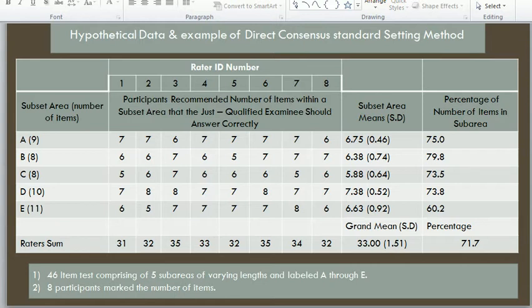It is not an individual item, but a sub-area. The participants' rater ID numbers are given in this table, 1 to 8, and they recommend the number of items within a sub-area that the just-qualified examinee should answer correctly. So A, B, C, D, E.